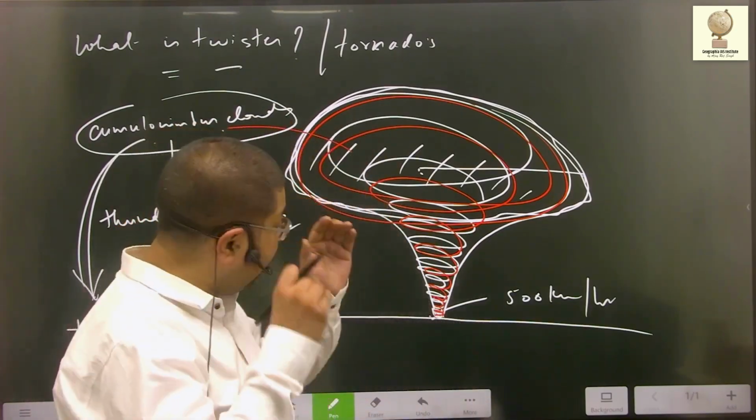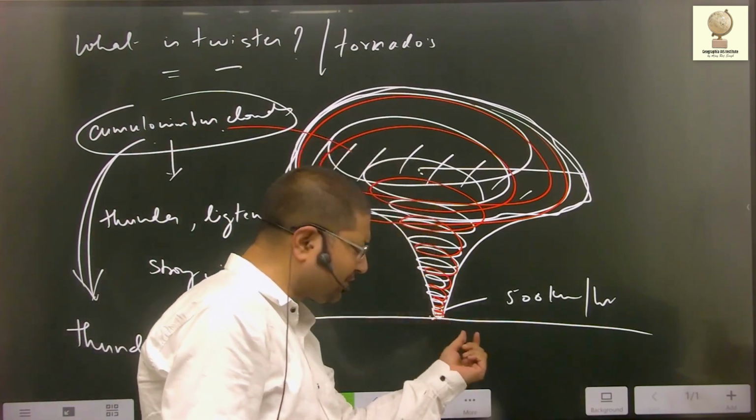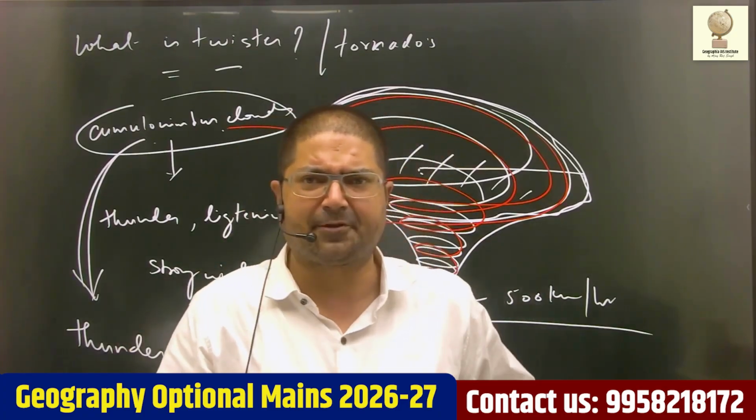तो these are the very violent phenomena. मतलब जहां से भी pass होते हैं, this passes on the surface. From wherever they pass, they destroy the local infrastructure.